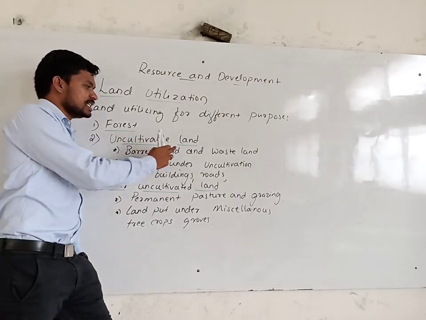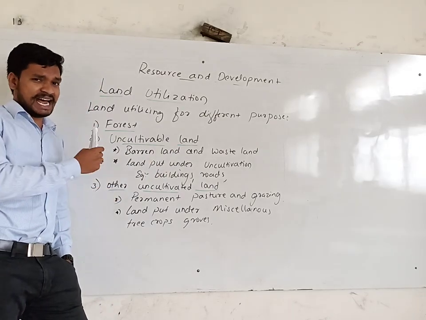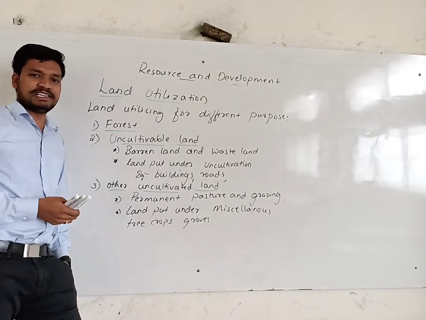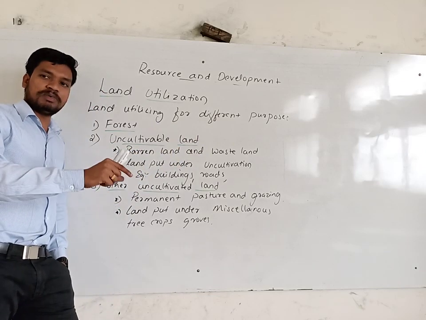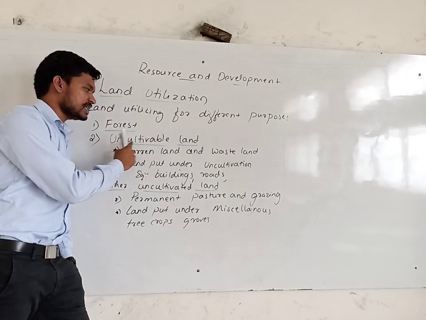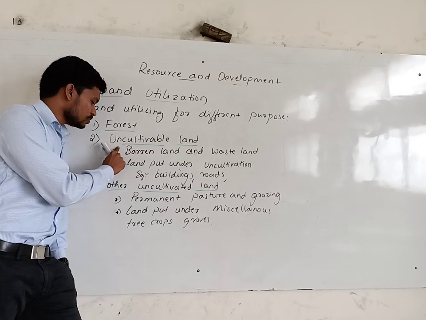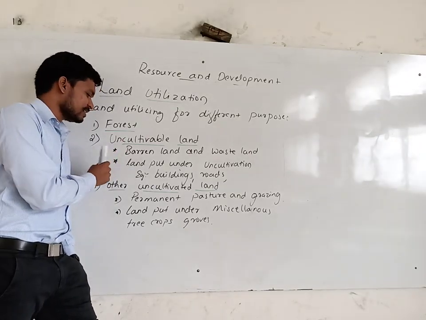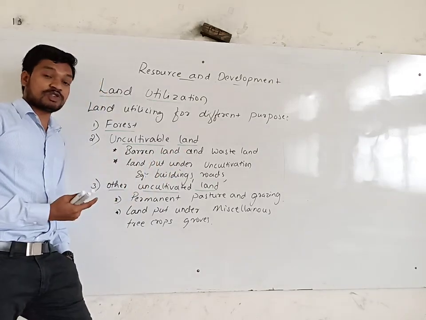The second is uncultivated land, or land not available for agriculture, otherwise uncultivable land. Under this we have two more sub-concepts, like the reasons: barren land and wasteland.